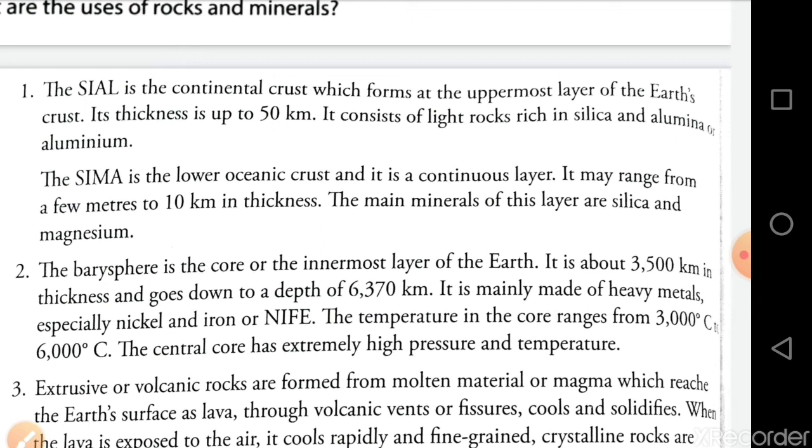Short form is nickel and iron. Ni for nickel, and ferrous iron, whose chemical symbol is Fe. है ना. तो NiFe, the temperature in the core ranges from 3000 degrees centigrade to 6000 degrees centigrade. The central core has extremely high pressure and temperature, isn't it?